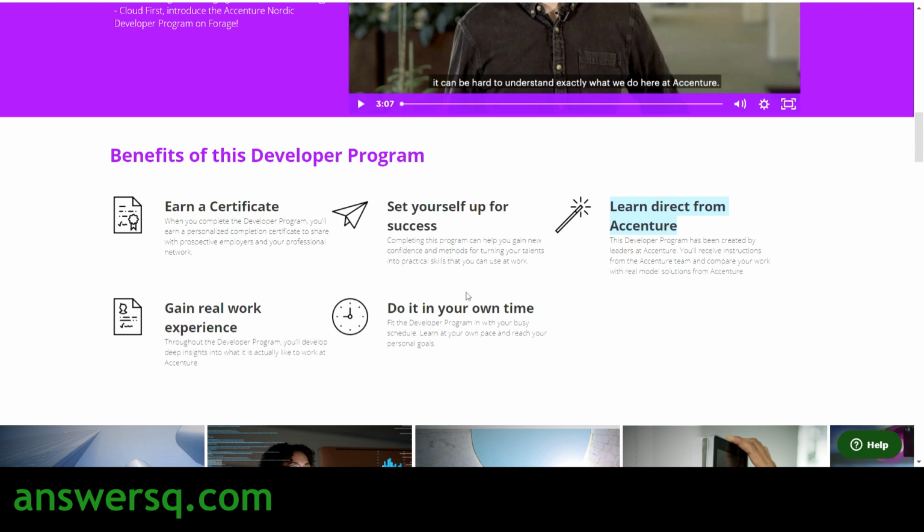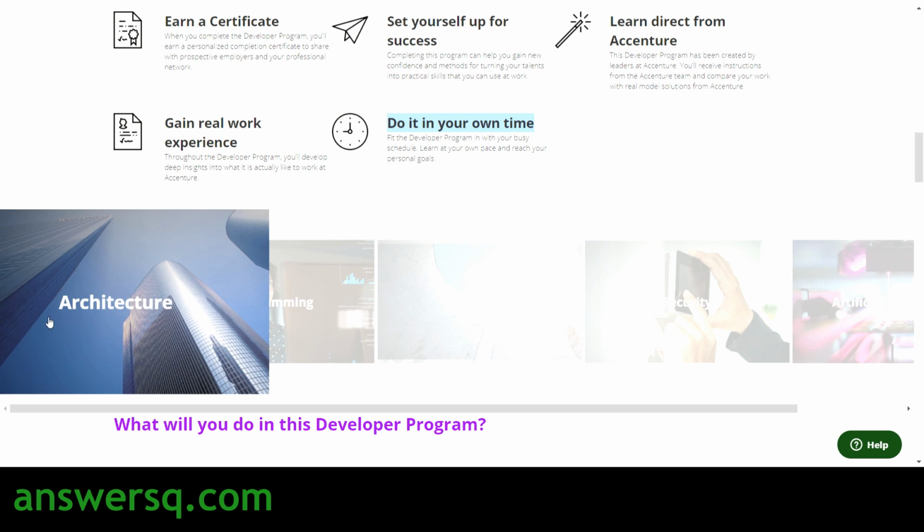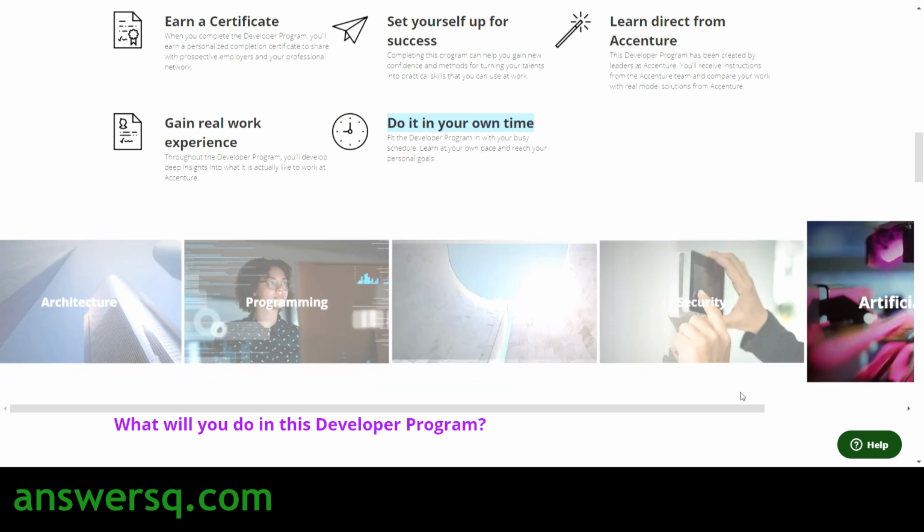And it's a self-paced program. That is what they have given here. Do it in your own time, so you do not need to rush. You can complete it whenever you have time. And here are the things that you will be learning. As I said, architecture, programming, testing, security, artificial intelligence. So everything is given here.